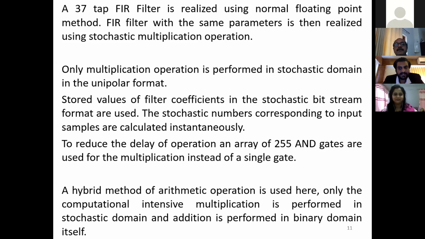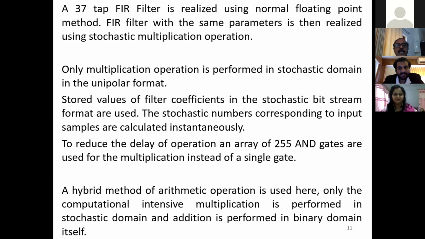So in our work, a 37-tap FIR filter is realized using the normal floating point method. An FIR filter with the same parameters is then realized using stochastic multiplication. Only the multiplication operation is performed in the stochastic domain, in unipolar format. Stored values of filter coefficients in stochastic bit stream format are used. Stochastic numbers corresponding to the input samples are calculated instantaneously.